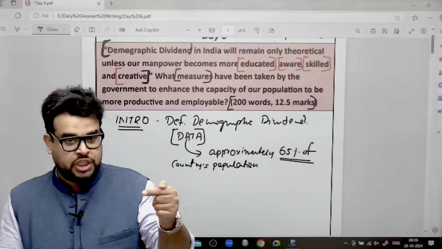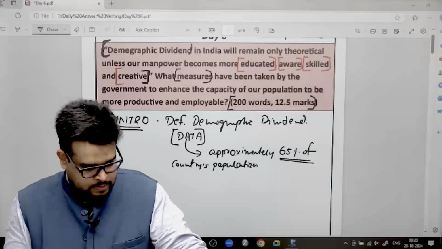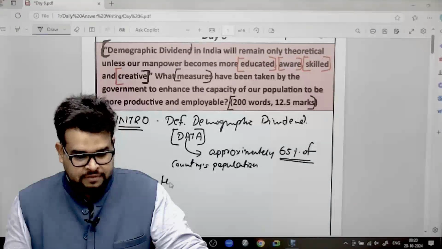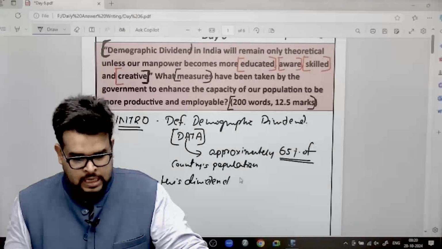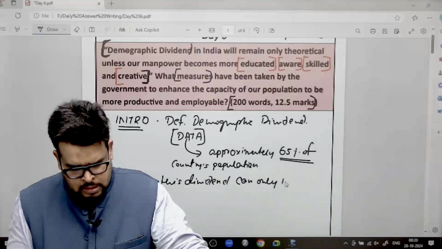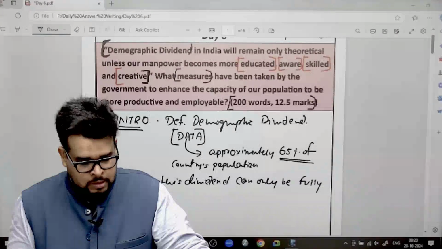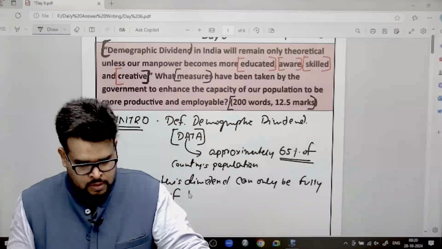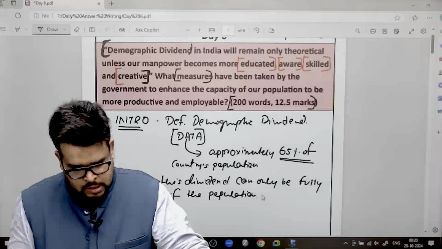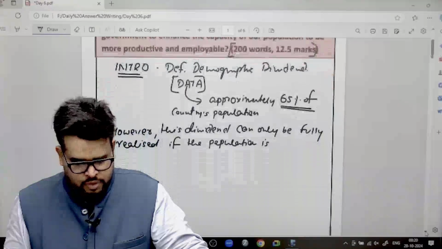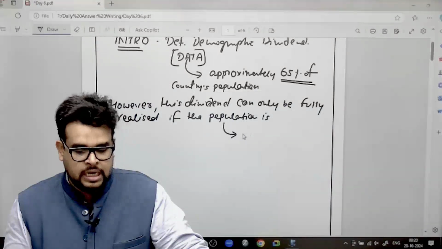Now I will try to change the tone of the paragraph. However, you can write, however, this dividend can only be fully realized if the population is, here I am trying to use arrows and all. Only if the population is what? It is well educated.